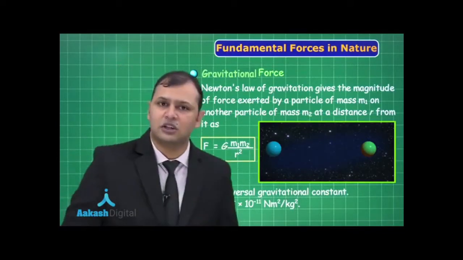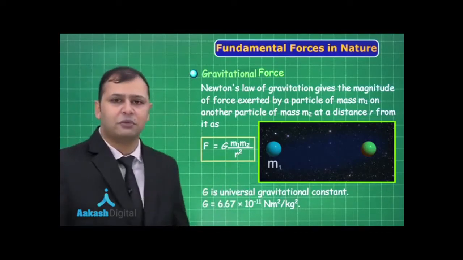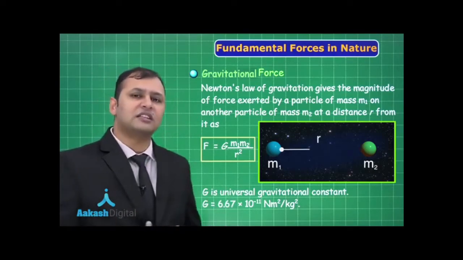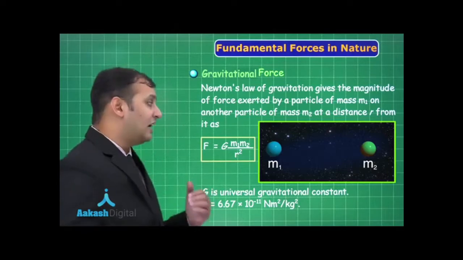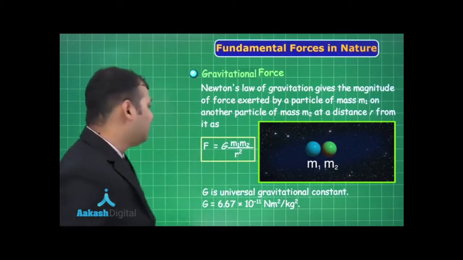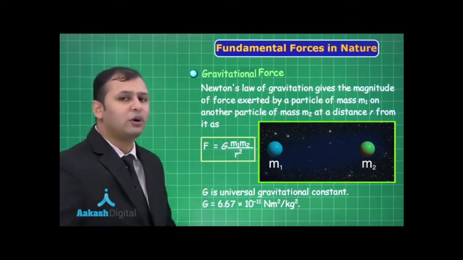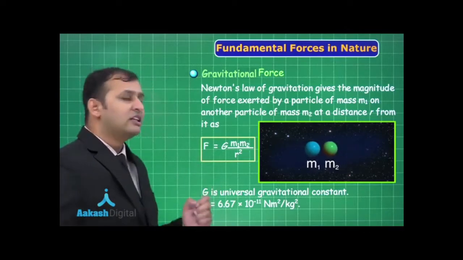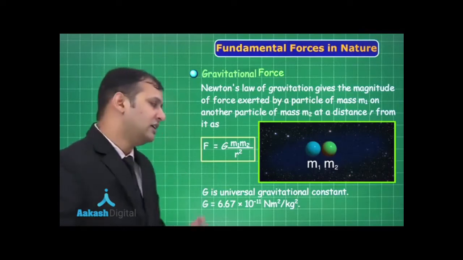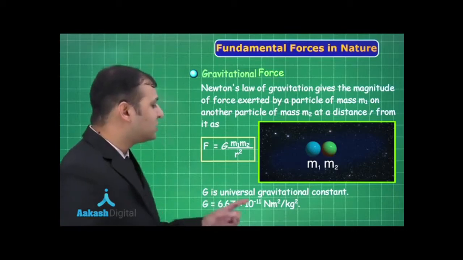Now, the gravitational force, as you can see in the diagram, you can find that there are 2 masses m1 and m2, and the distance between these two is r. Both the masses, by the virtue of nature, are attracting each other by the value of force F, and that force can be given by this formula: F equals G m1 m2 upon r square, where G is the gravitational constant. And what is the value of the gravitational constant? Yes, it is 6.67 times 10 to the power minus 11 Newton meter square per kg square.